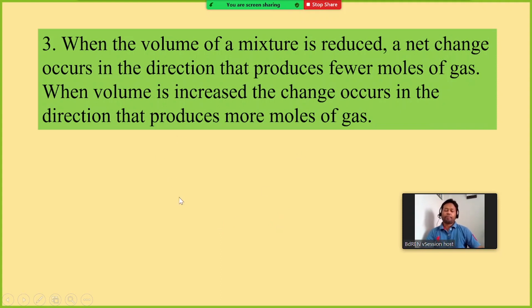If you increase the pressure, the reaction will move towards the side where the number of molecules is less. In that direction the equilibrium position will be shifted. And this is the end of today's class.